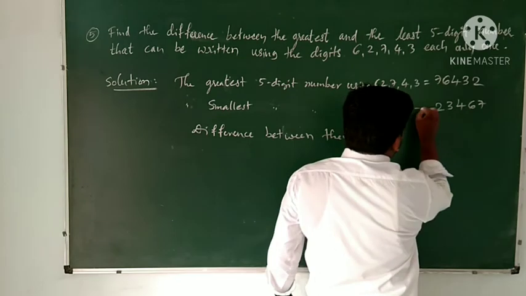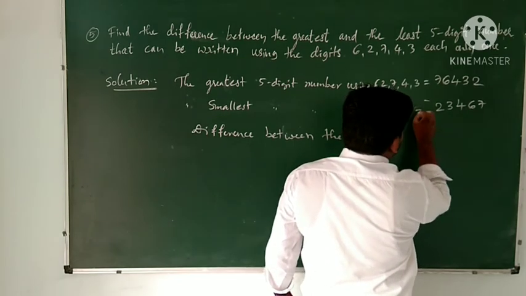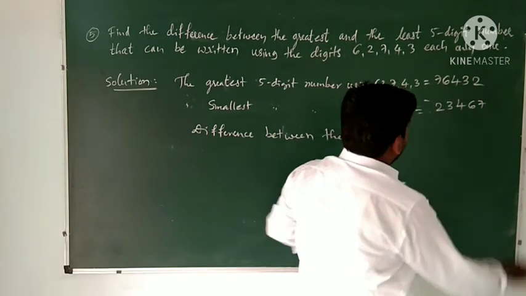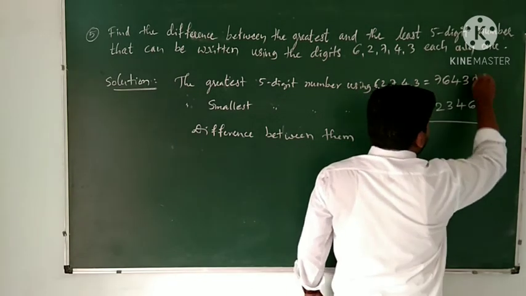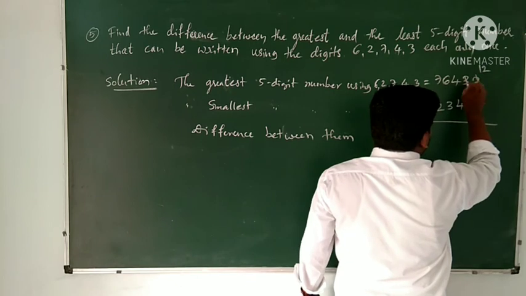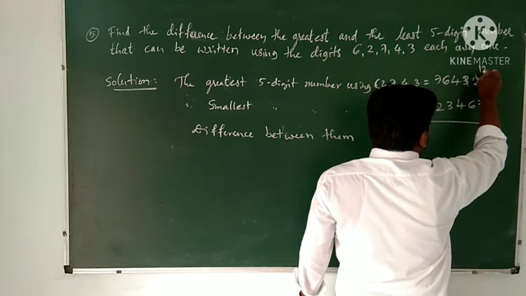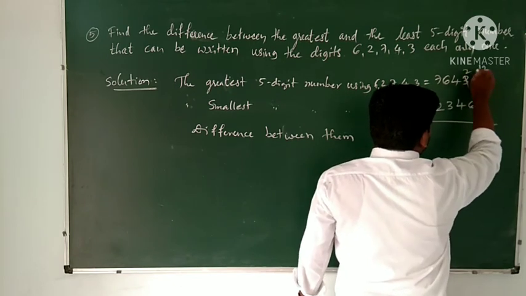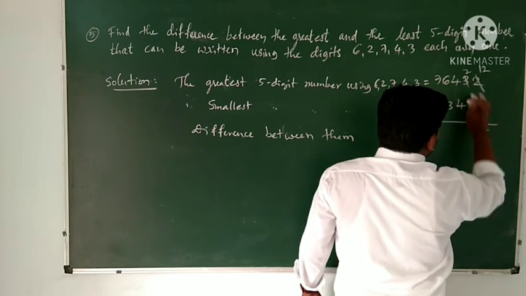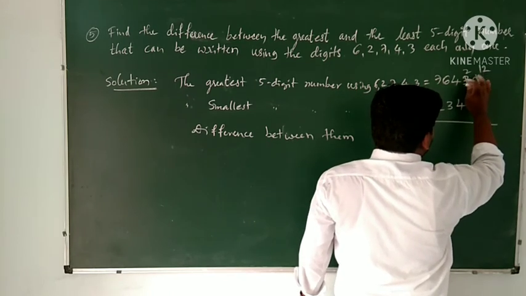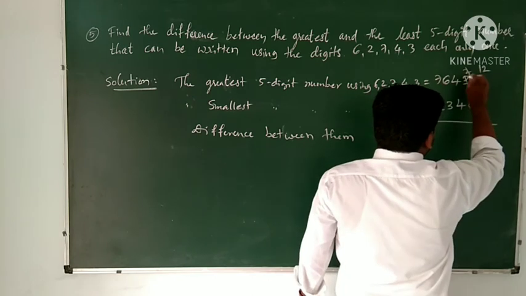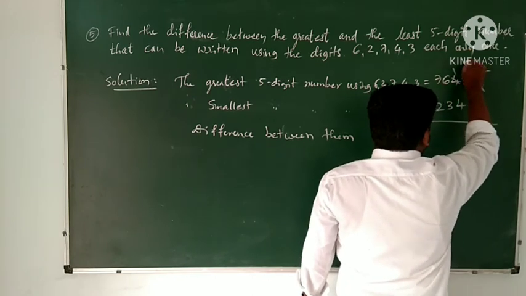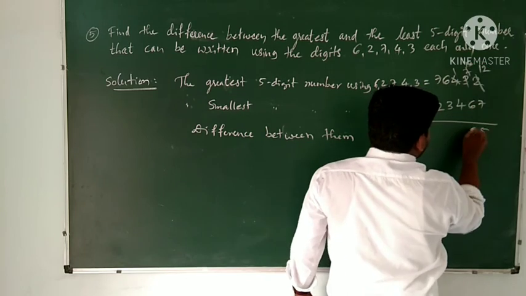Here difference means we are subtracting the second number from the first number. You subtract here 2 minus 7, it is not possible, hence you take carry from here, it is 12 minus 7 it is 5. Then the carry taken from here means it will be remaining 2, then 2 minus 6 it is not possible, hence you take carry from here, it will become 12 minus 6.